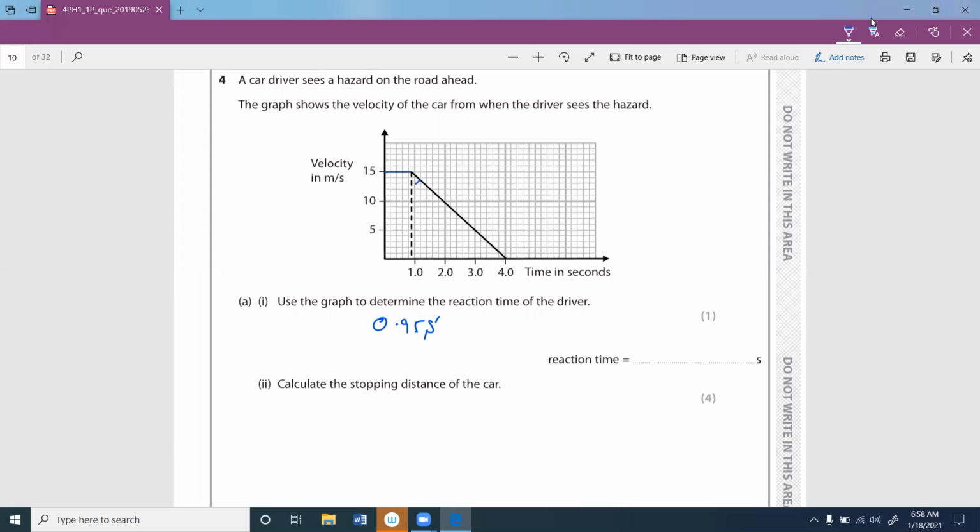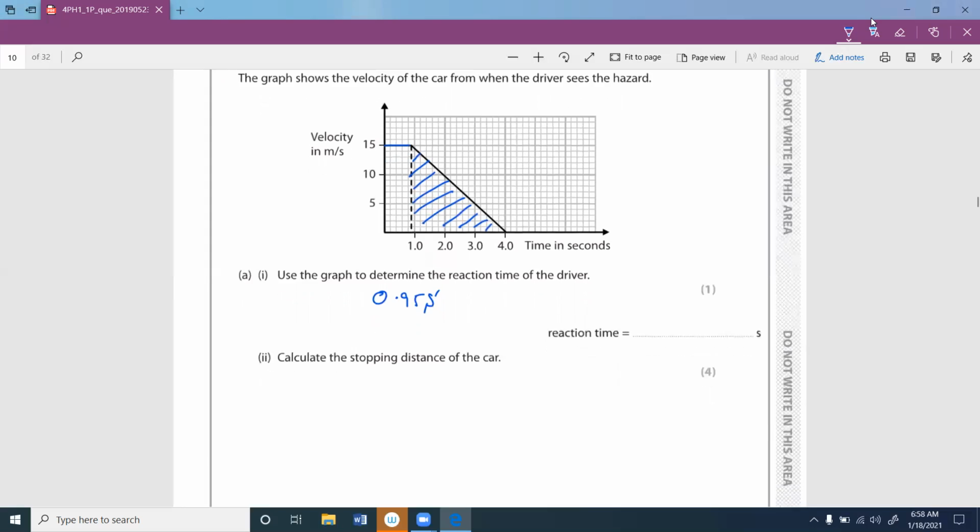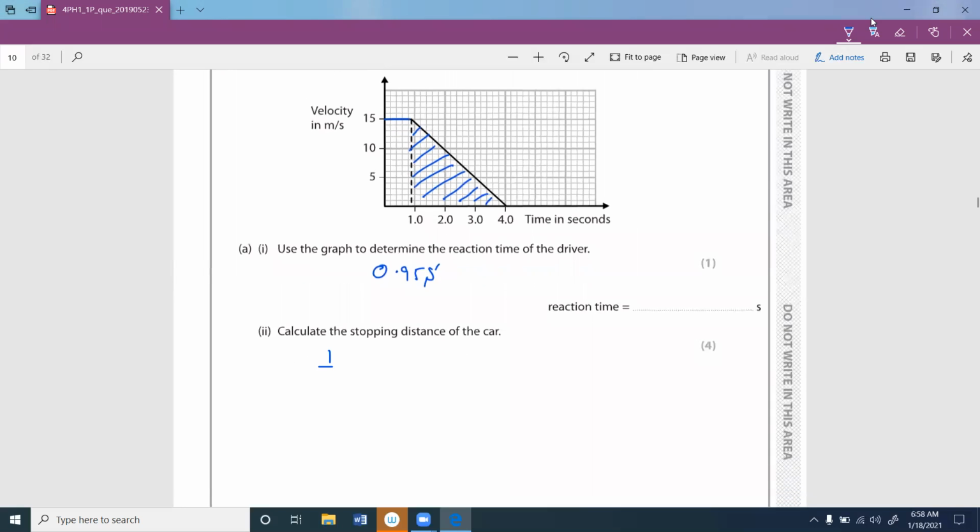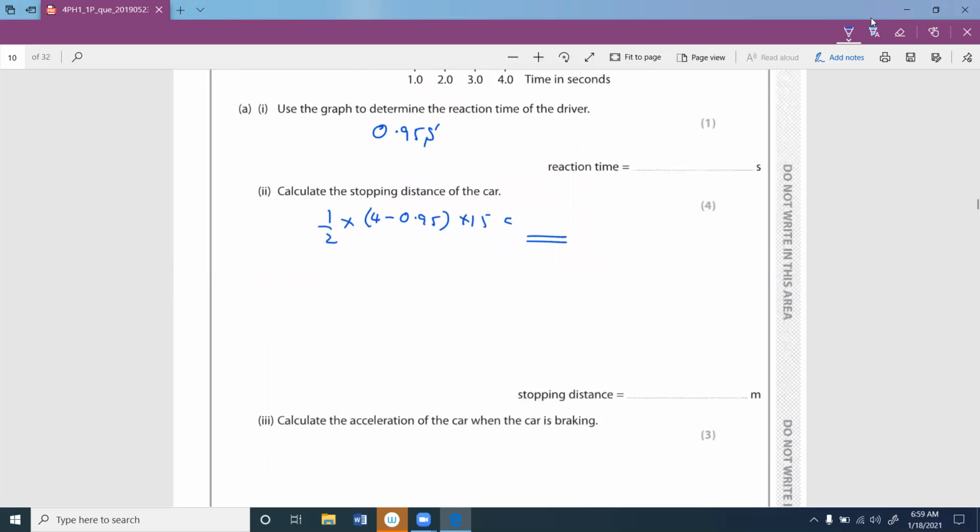Calculate the stopping distance of the car. We know that in a velocity time graph, distance is measured from the area of the shape. So you can say it's area equals half base times height. Base is 4 minus 0.95. Sorry, 0.95, not 9.5, from here to here. Height is 15. From here you just do the calculation and you can obtain the answer, right?